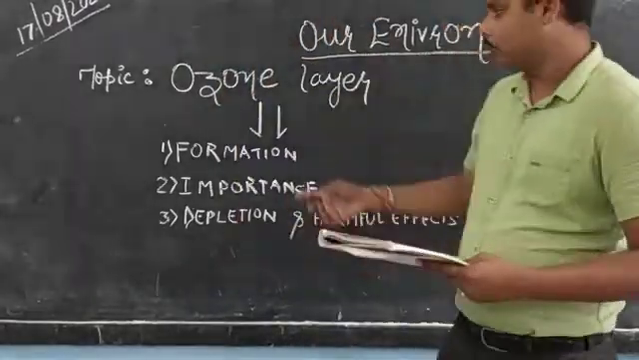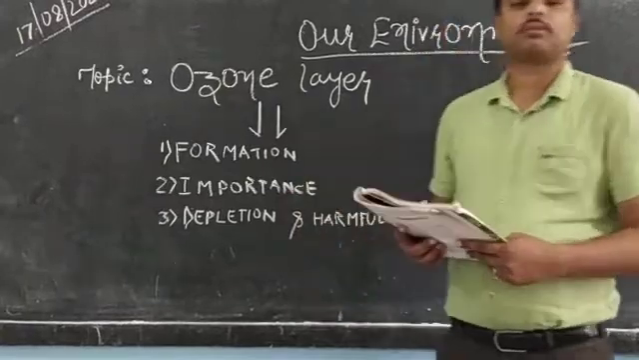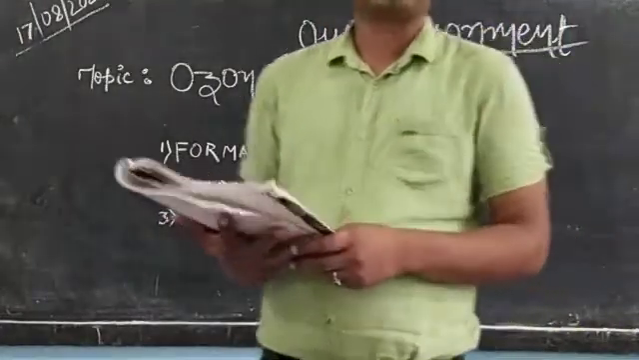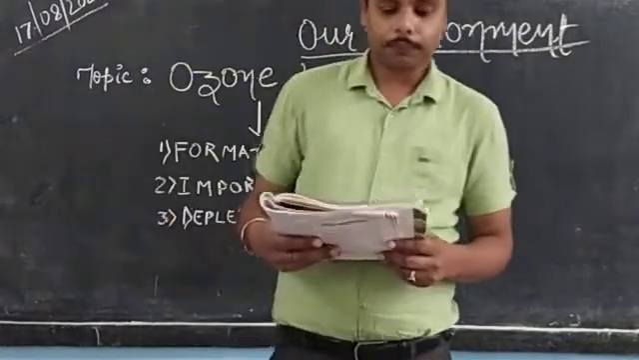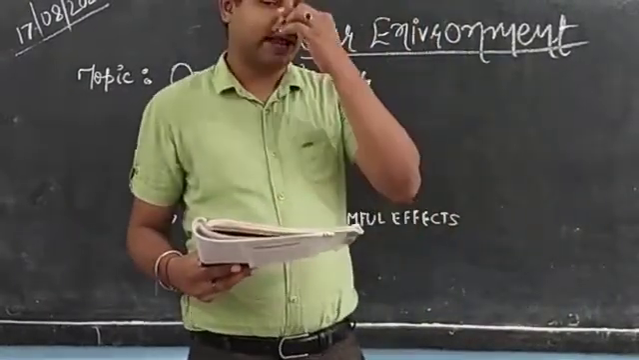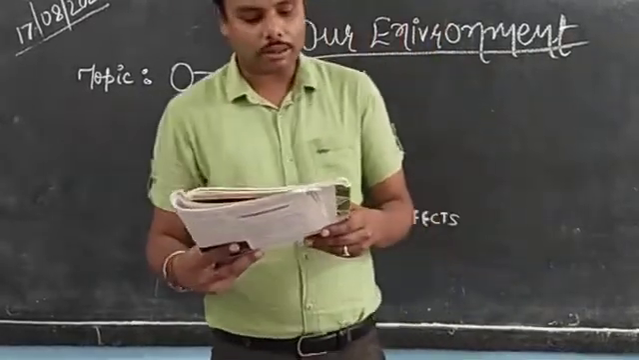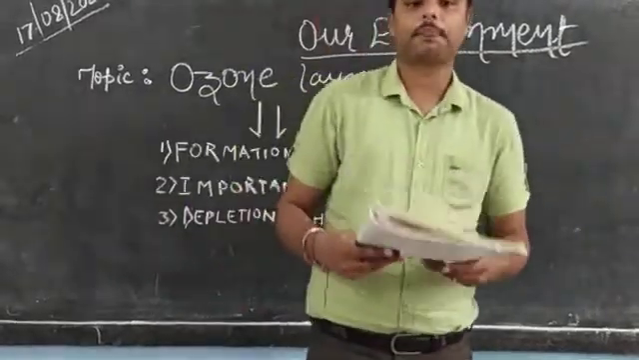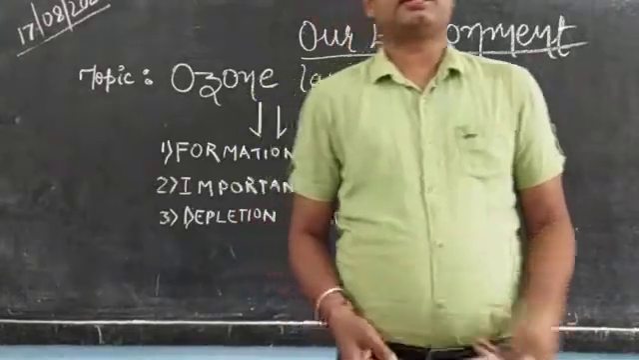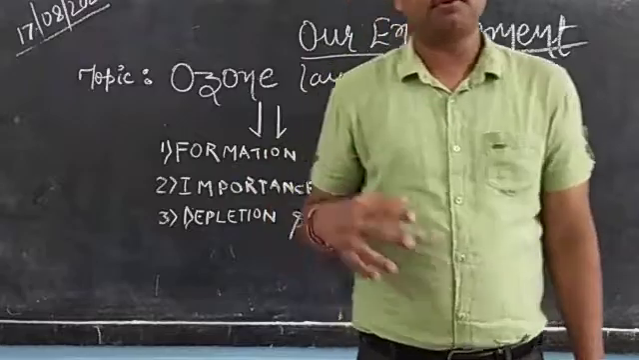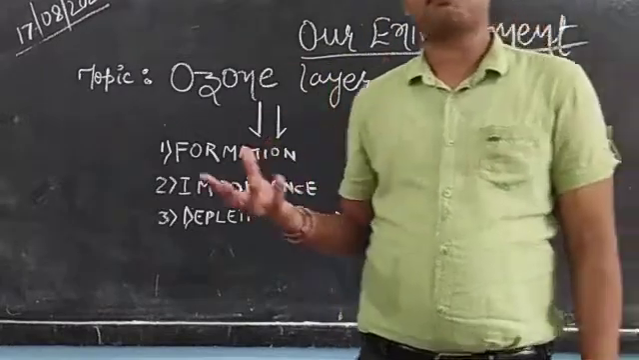The second topic is the importance. Why is it so essential, required by all of us? The first thing is it absorbs the burning ultraviolet rays. What is an ultraviolet ray? It is a ray that comes directly from the sun, which is harmful for the human body. It creates a lot of problems.